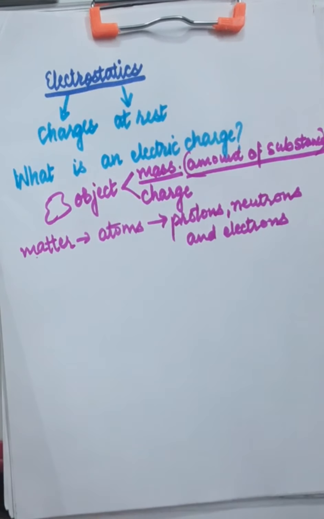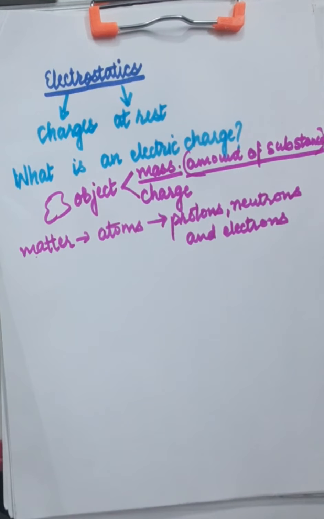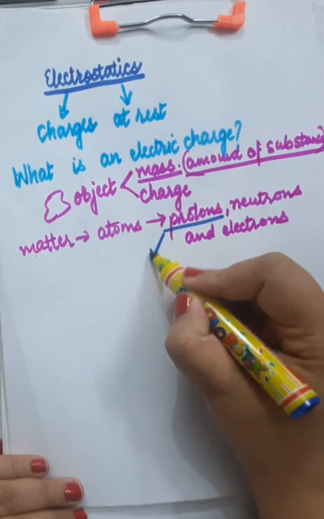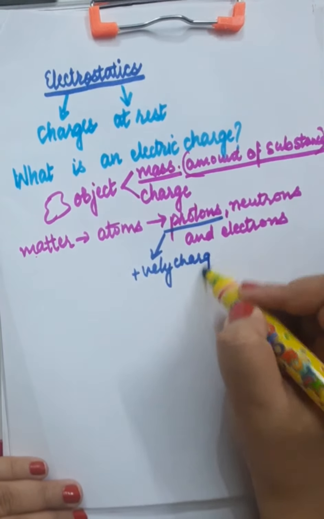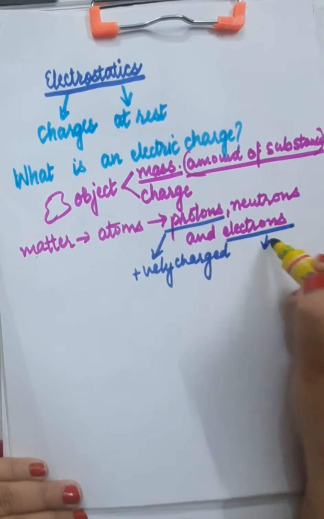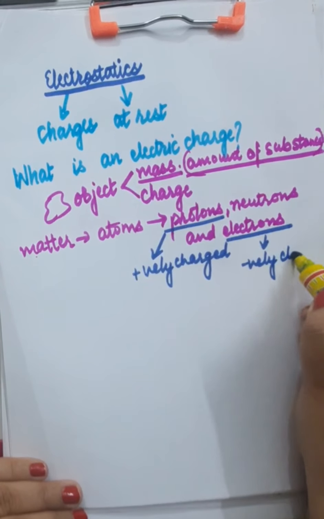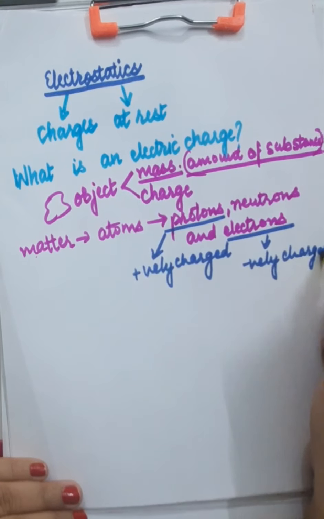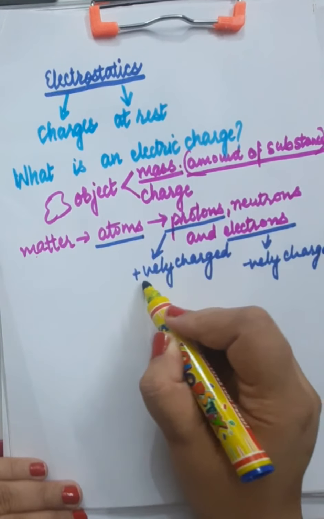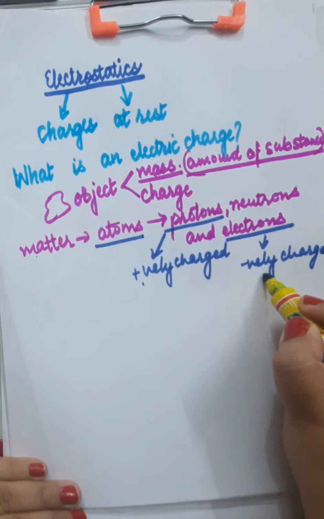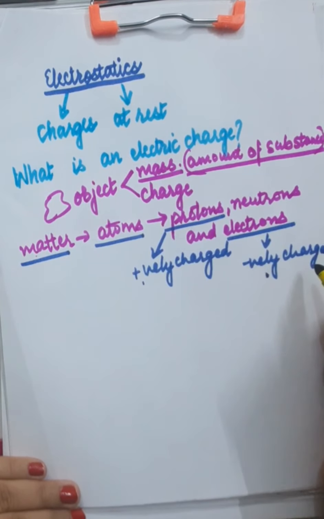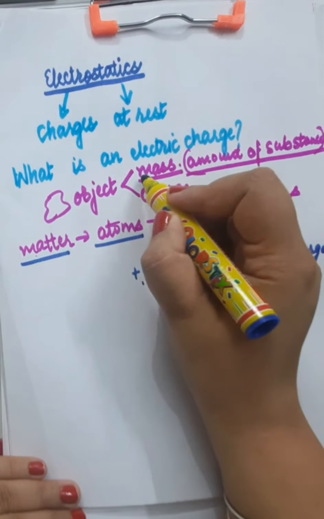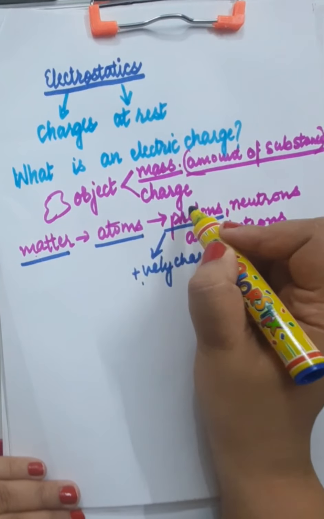Protons are positively charged particles, and electrons are negatively charged particles. So atoms have charges in them, and that is how matter also has charge. So, matter has mass and charge.